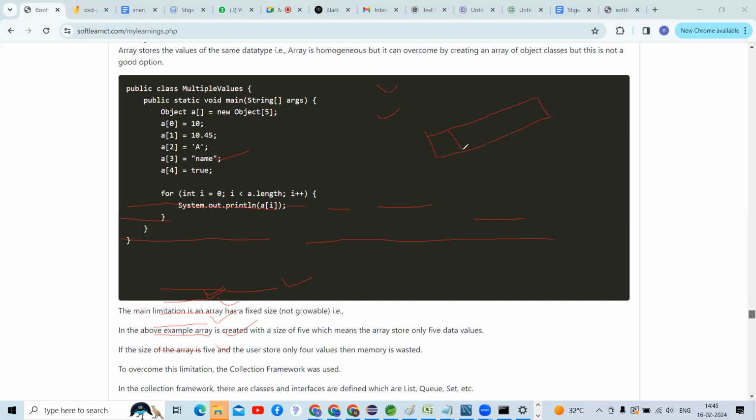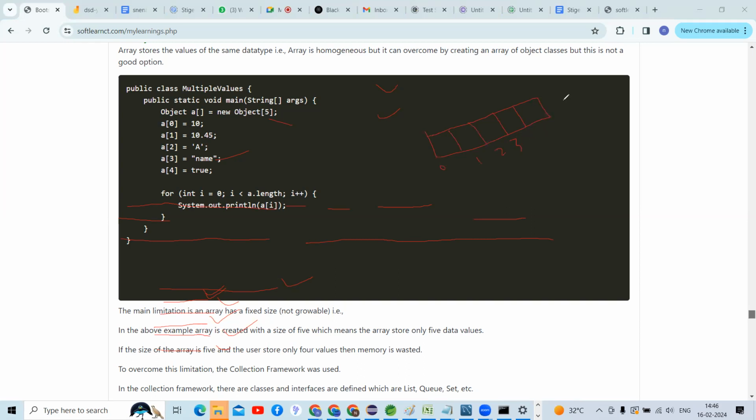This is the way we can create the array, and it is stored based on index position only, right, guys? So what I am doing here is giving the array size as 5, so 5 index positions will be created. But I store values at index position 0, index position 1, index position 2, and index position 3.